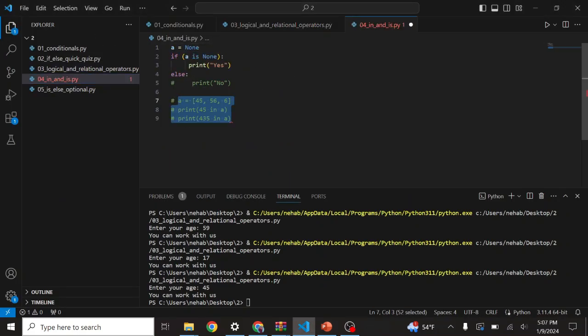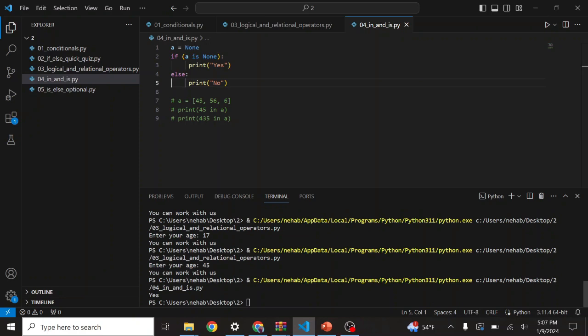Let's see in the command as well. So in and is. If A is equal to none, right? If A is none, print yes, else print no. So it is similar to equal to, but we can use is as well. Most of the time we will use equal to. So let's see the output. You can see yes, right? The output is yes because it is none.